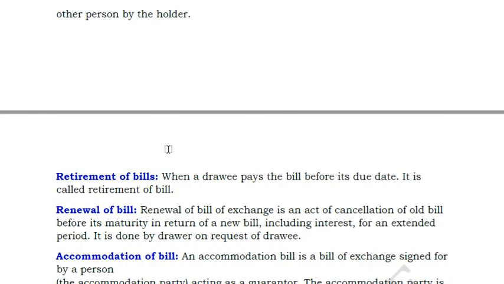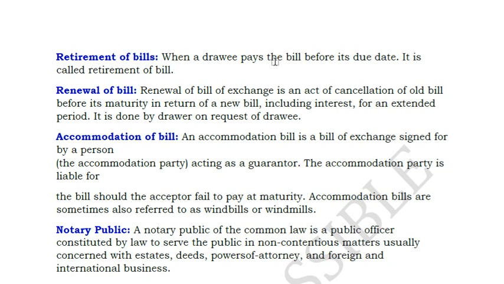Okay. And next is retirement of bills. When the drawee pays the bill before the due date, it is called retirement. So instead of 90 days, he pays at 60 days. Then the bill of exchange gets cancelled and it is called retired. That means the bill of exchange is no longer valid, because the drawee has honored his commitment before the due date. Okay.